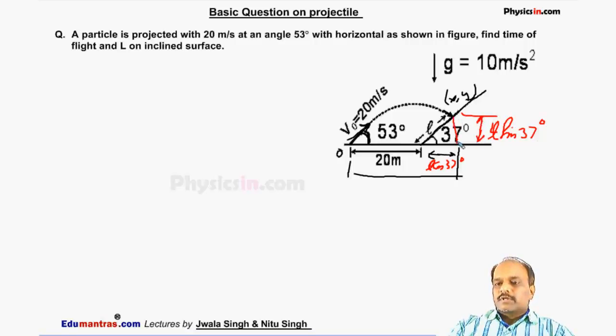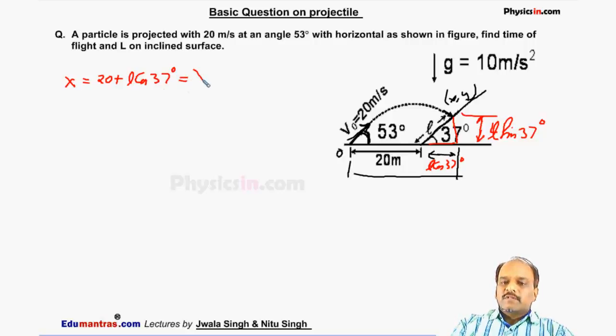If we see this triangle, this is L cos 37 degree, this is L sin 37 degree. So x is equal to 20 plus L cos 37 degree, which is equal to the horizontal speed of the particle, V naught cos 53 degree into t.